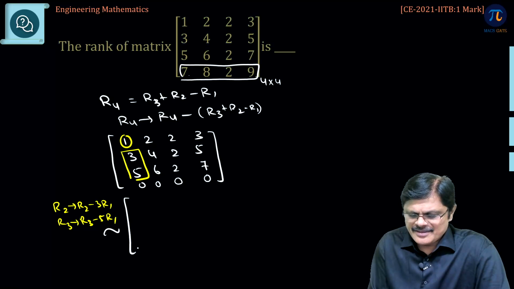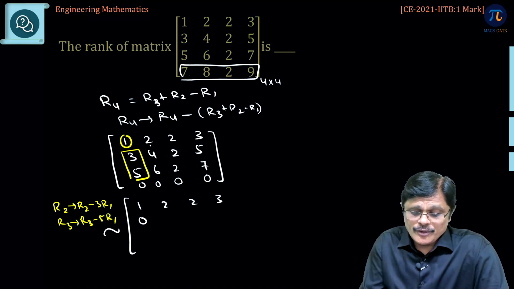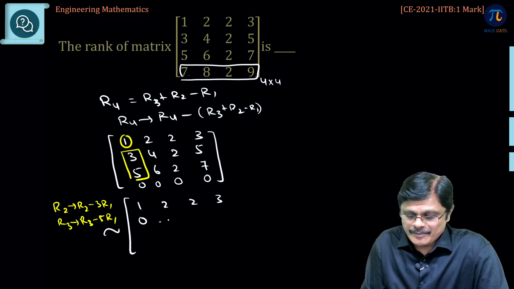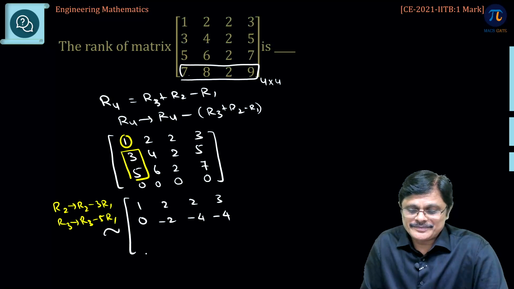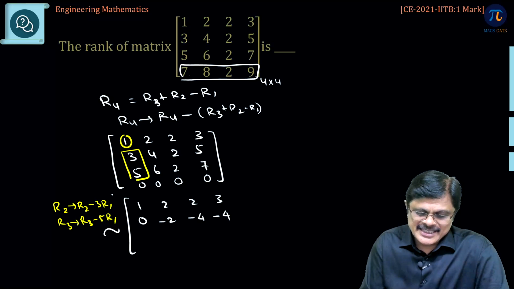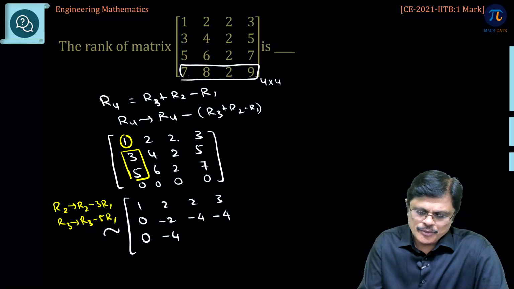So, what happens? First row is 1 2 2 3. Then 3 minus 3 is 0, 4 minus 6 is minus 2, 2 minus 6 is minus 4, 5 minus 9 is minus 4. Next, 6 minus 10 is minus 4, 2 minus 10 is minus 8, and 7 minus 15 is minus 8.